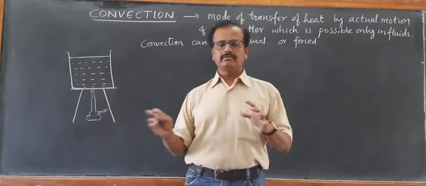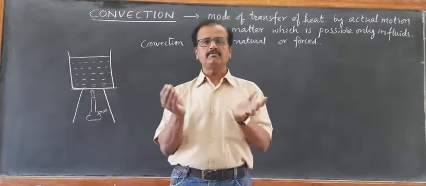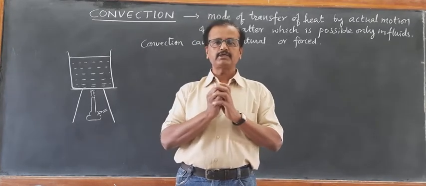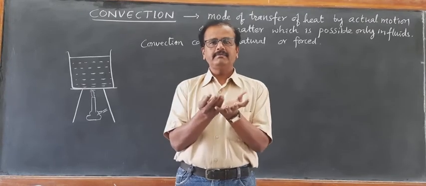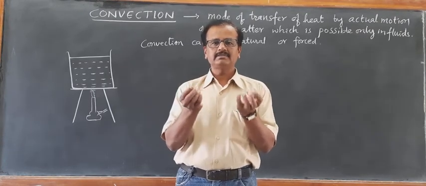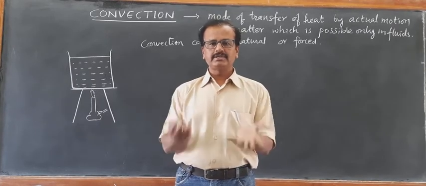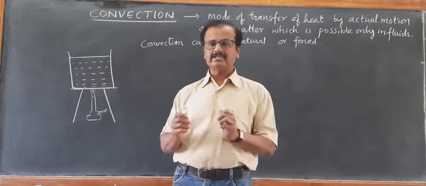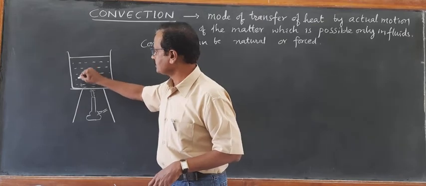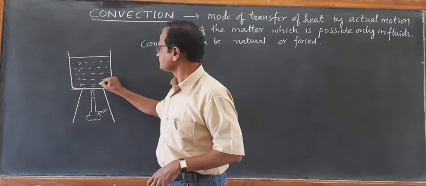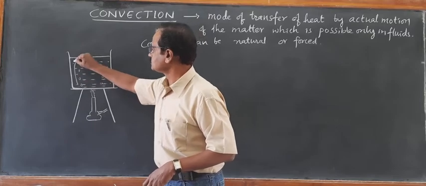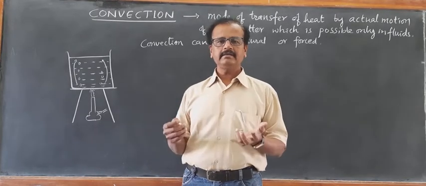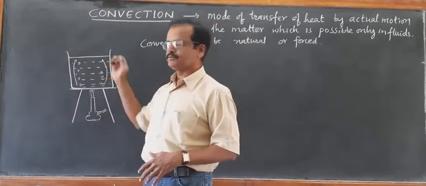Actually, the bottom layer, which is in contact with the flame, gets heated up and it expands. As a result of expansion, that layer becomes light, less dense. Due to buoyancy, what happens? The molecules which are less dense, being light, start moving up. We will start observing the bubbles moving up. So the hot layer of water, being less dense, lighter, due to buoyancy, starts moving up.